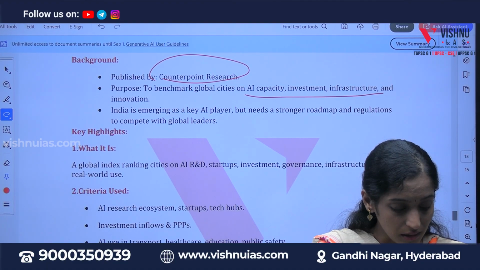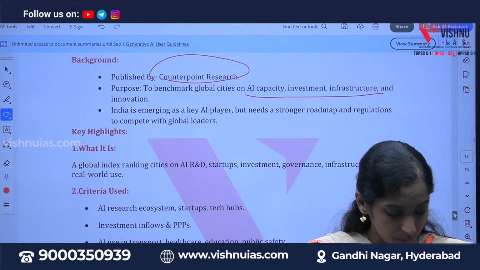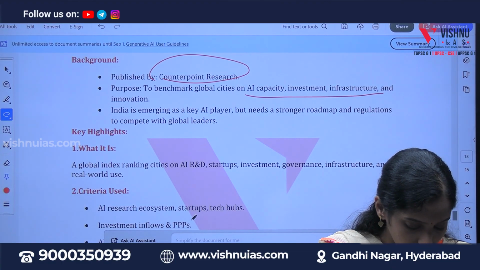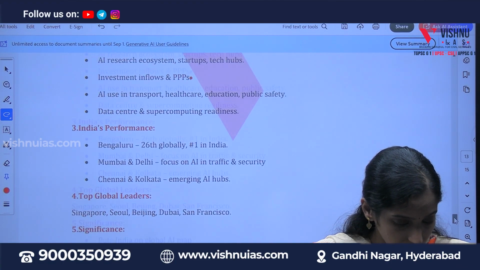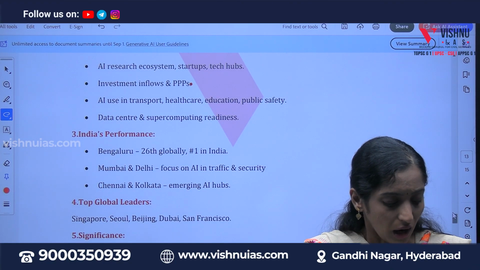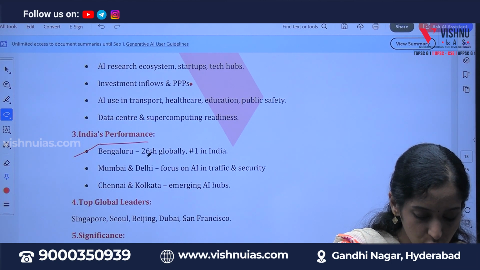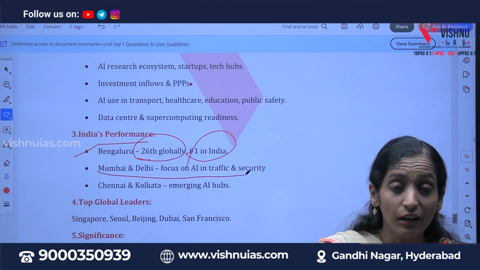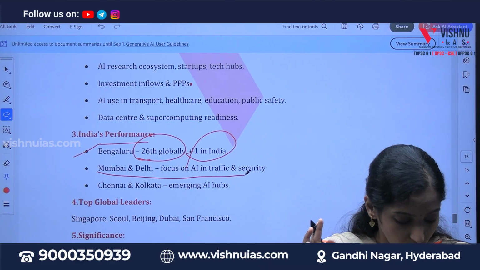So as I said, this is a global index, and the criteria used are the ecosystem, startups, investment inflows and public-private partnerships. And if you see other things, how AI is used in the transport and healthcare sectors. Particularly if you observe India's performance, Bengaluru is 26th and is first in India, and Mumbai and Delhi are implementing artificial intelligence in traffic and security also.